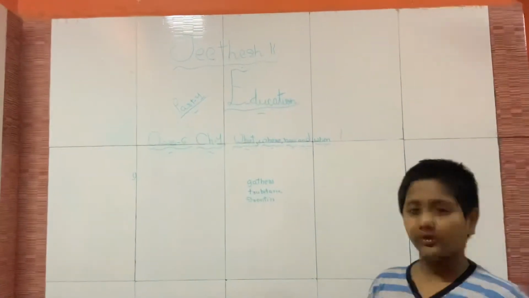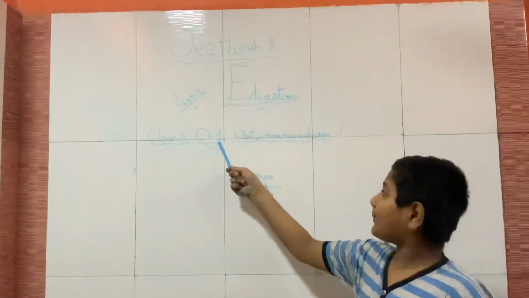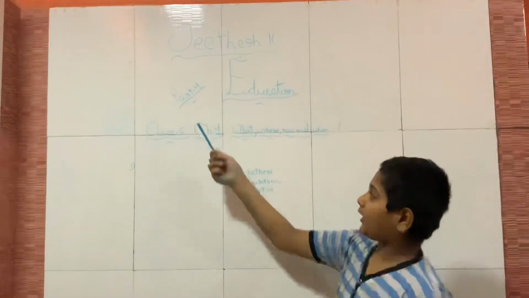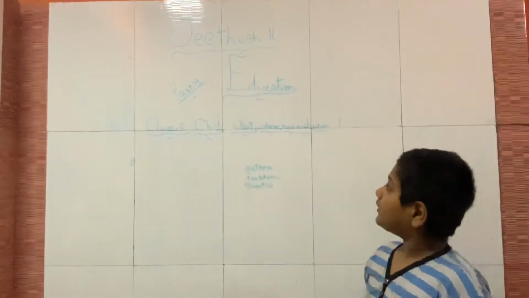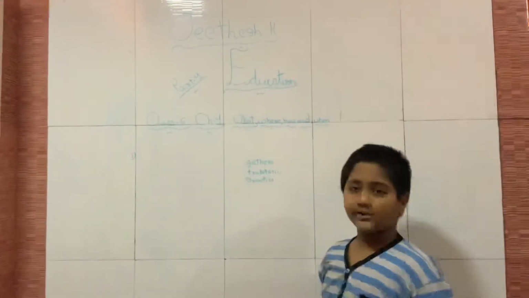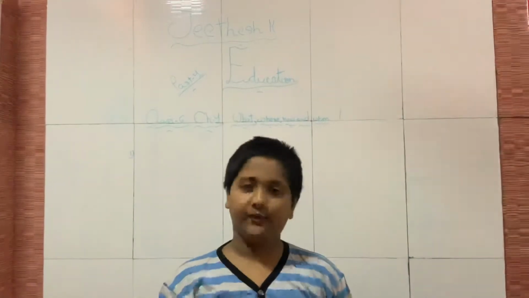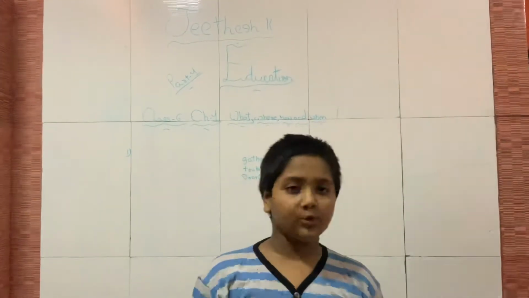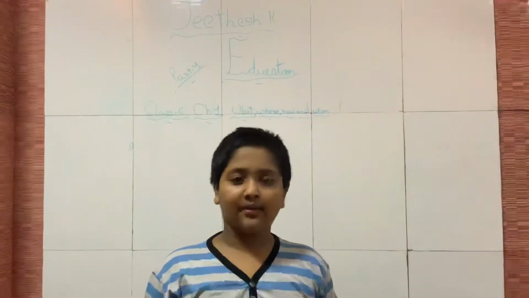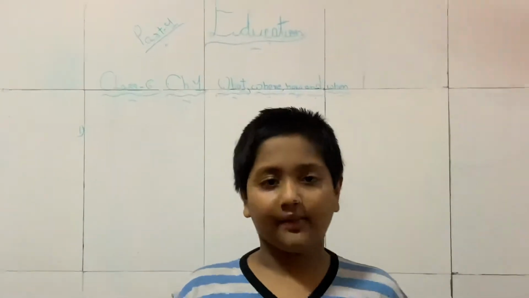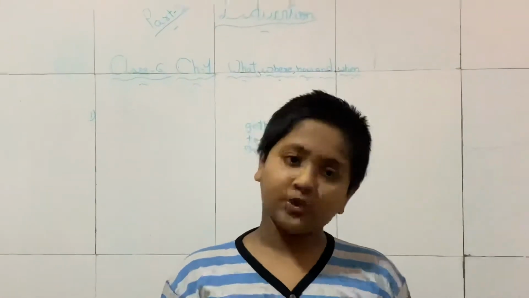So today we are going to learn class 6, chapter number 1 of part 1, History: What, Where, How and When. This is the chapter What, Where, How and When of history, CBSE. Today I will give some questions, I will write the answers and I will explain them nicely. So let's start. First is important terms.